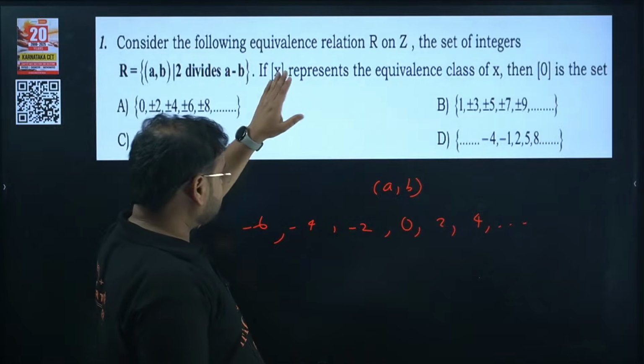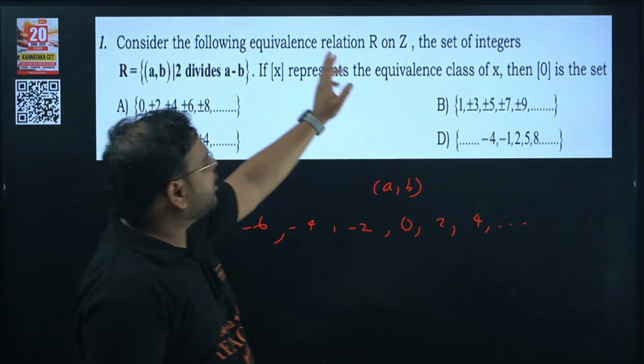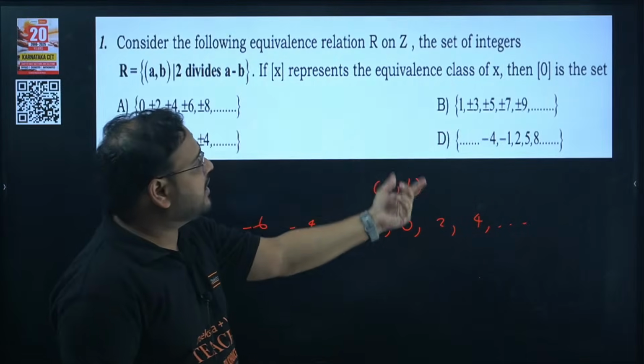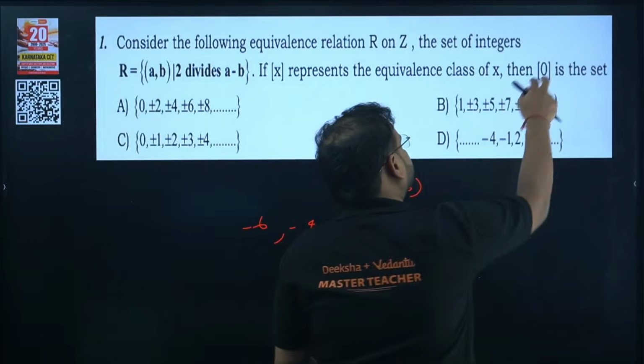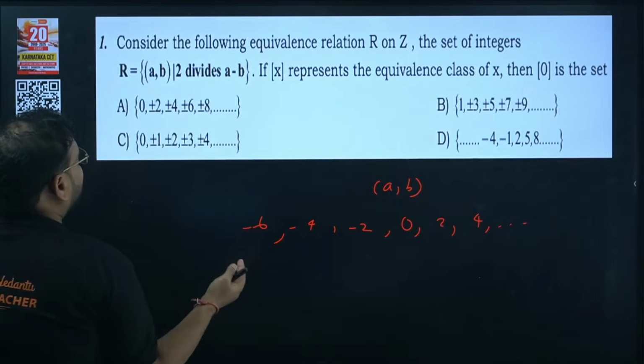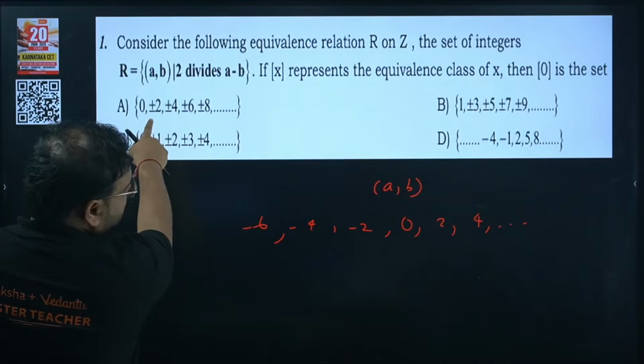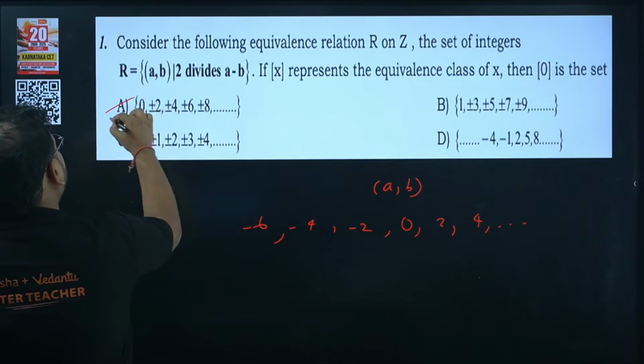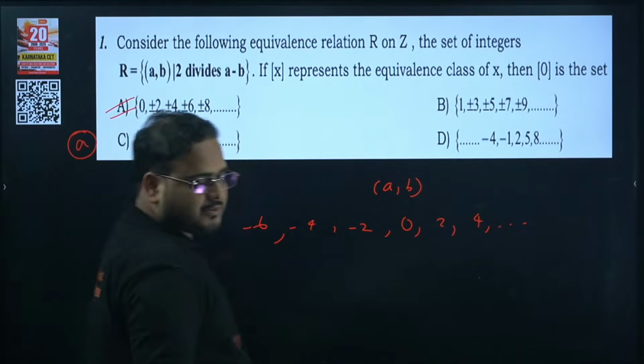It represents the equivalence class of X. Then how can we represent this? This will represent basically this condition. So we have over here 0, plus minus 2, plus minus 4, plus minus 6. So option A.